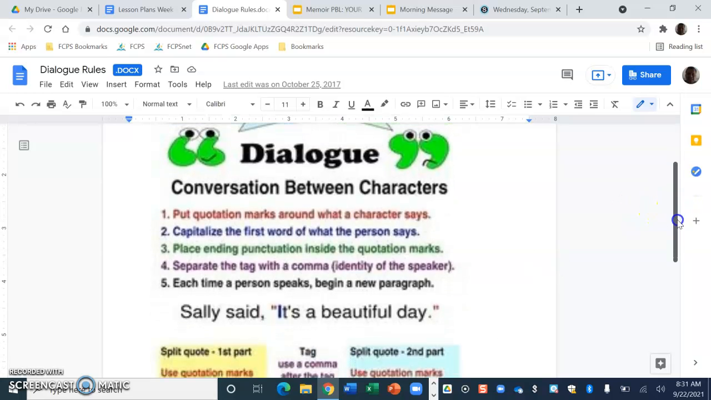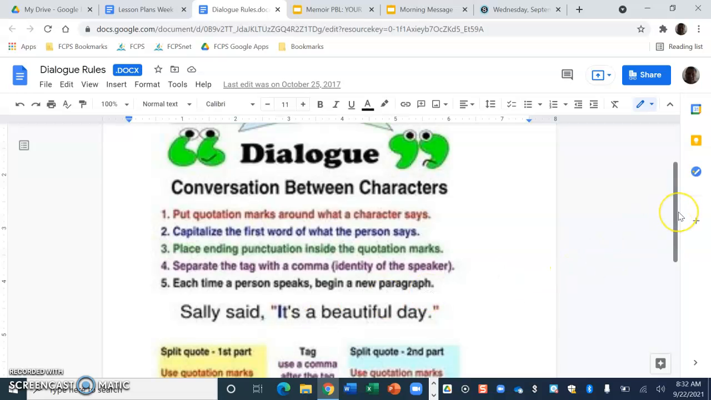Fourth step is you need to separate the tag with a comma. Tag is going to be the identity of the speaker. So if you look at the example here where it says Sally said, the tag is going to be separated with the comma here after said. This helps the reader identify who the person is that is speaking.